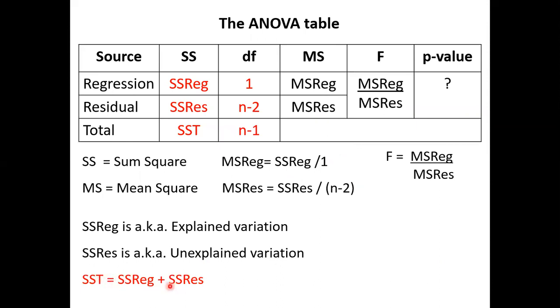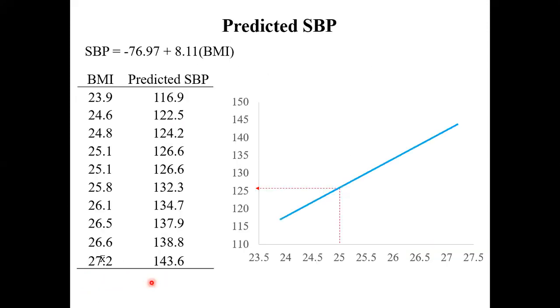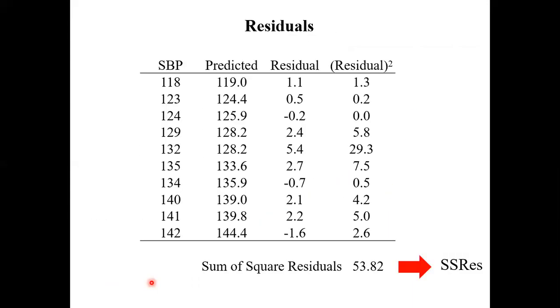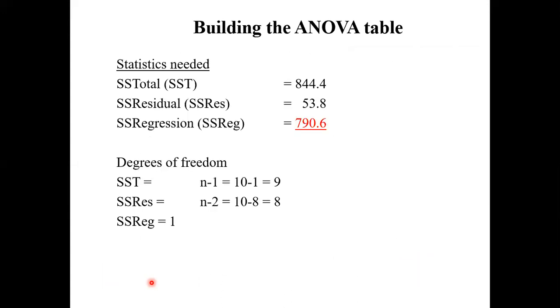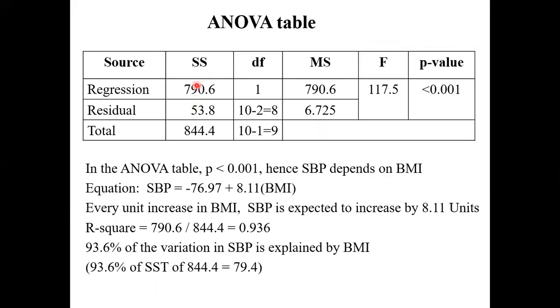I don't have to calculate all three. But I know two, which are easier to calculate, number one and number two, and I can find this. Calculating this is not that easy. So we know what is SST and we know what is SS residual. Put them inside here. This total, this unexplained, the balance is explained. These are values that go into the table. Are we clear? Yes. All right.